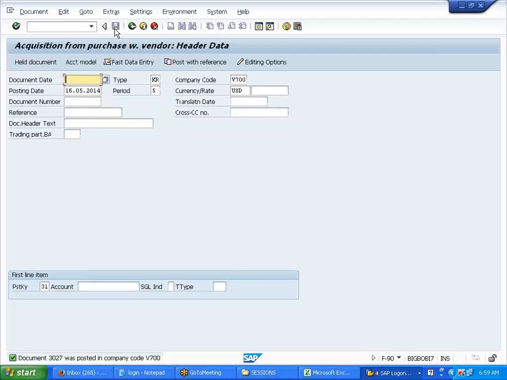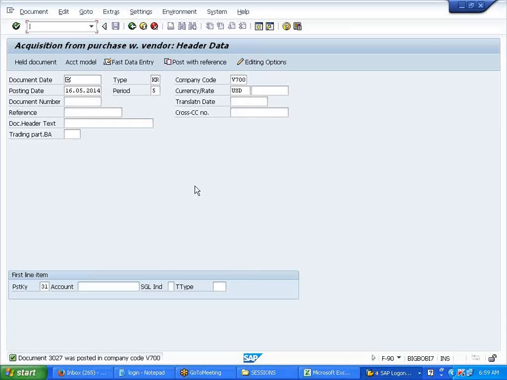Save it. So the normal entry for the depreciation you will post as it is, because still the years are open for us, this 01/01/2014 and all that. The normal entry, either you post through OASV or F-02, you can update the depreciation to accumulated depreciation. So that is it. Okay.